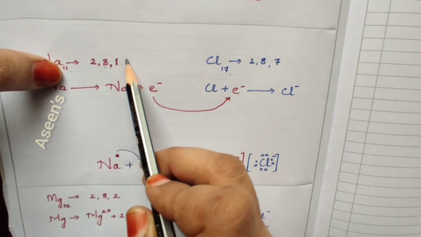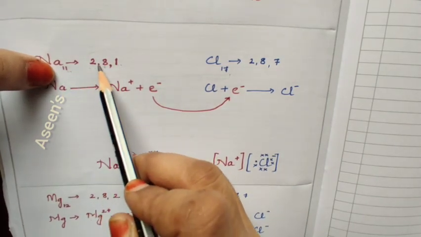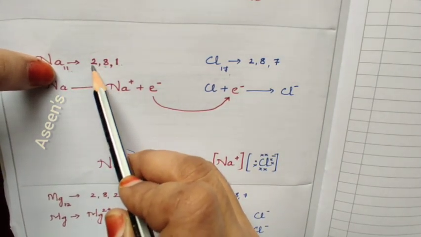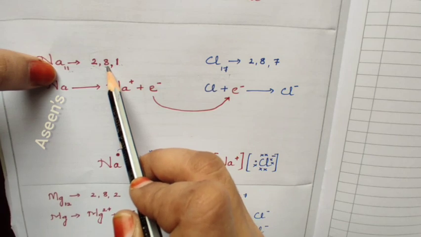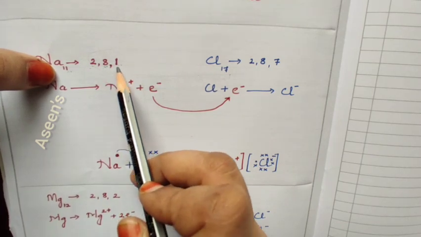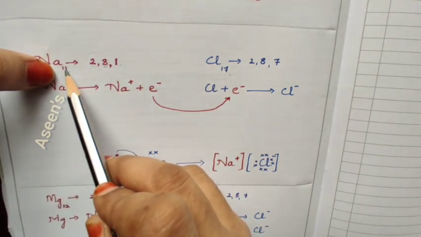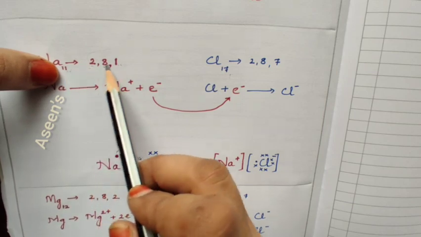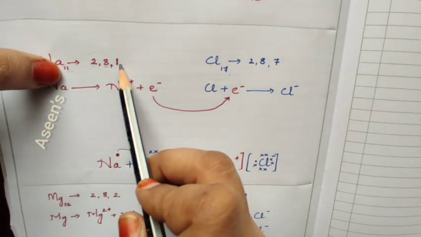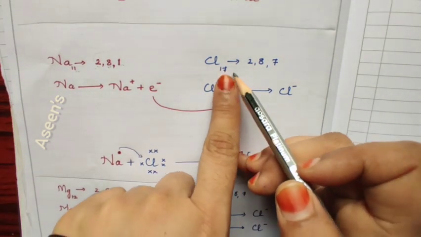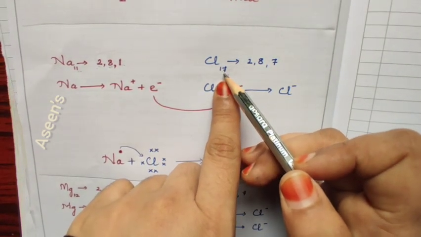This total should be equal to the atomic number. First shell can take no more than 2. Second shell can take a maximum of 8. And in the third shell, since I am left with only 1 electron, that 1 will be accommodated here. Now in case of chlorine, the atomic number is 17.